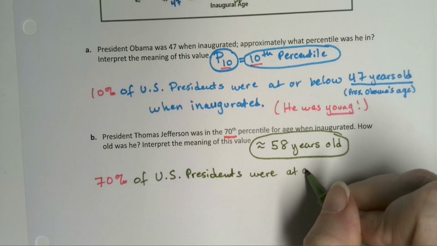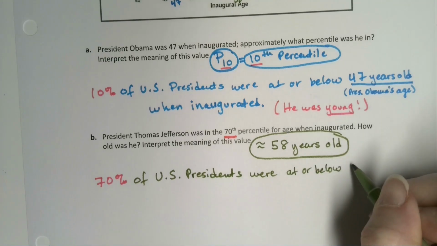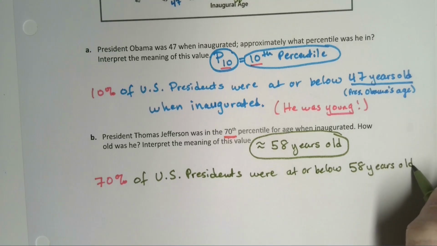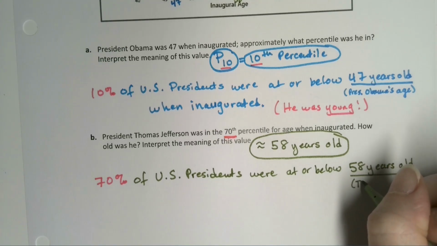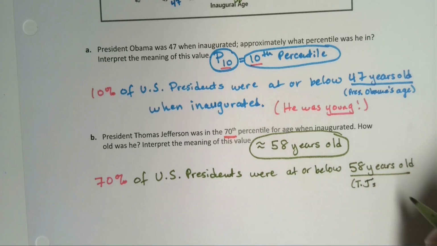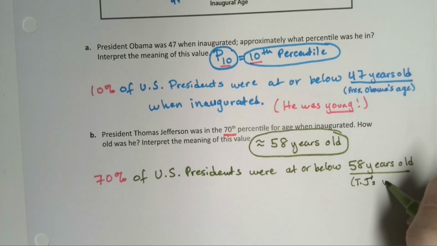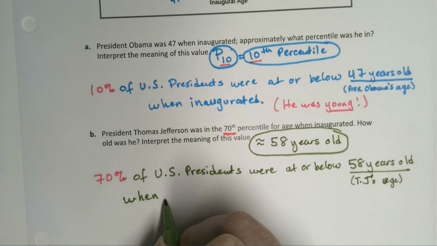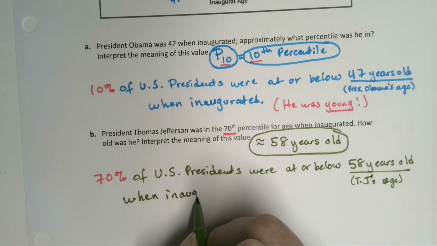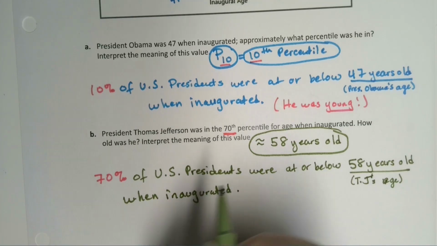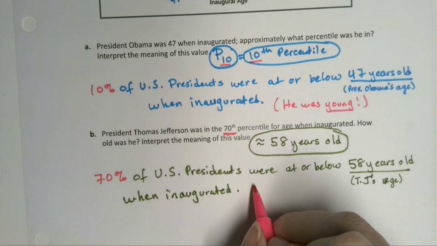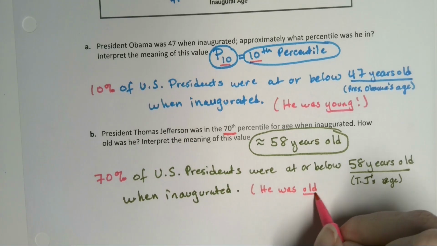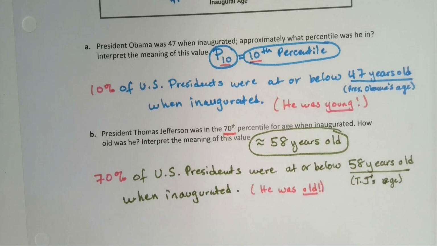So at or below, and then his value, 58 years old, which is Thomas Jefferson's value. I call him TJ. Thomas Jefferson's value or age when inaugurated. So he was old, although I wouldn't say he's that old, but for his time, he was very old, when he was inaugurated.